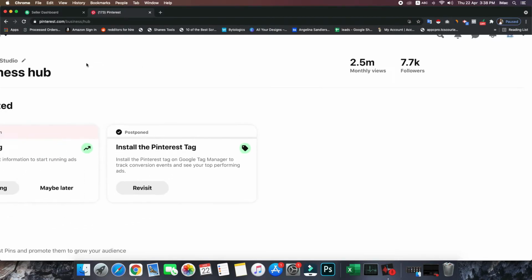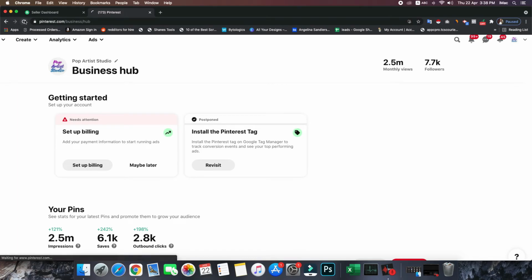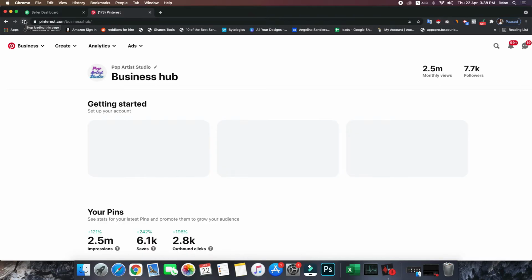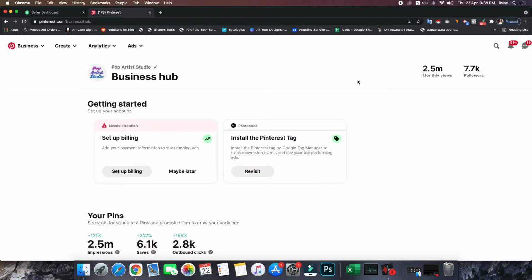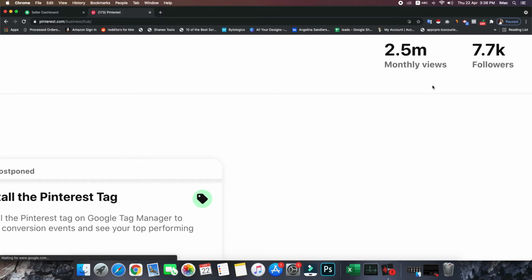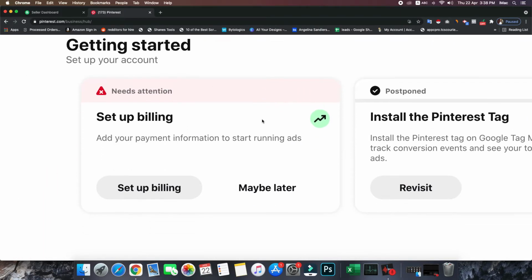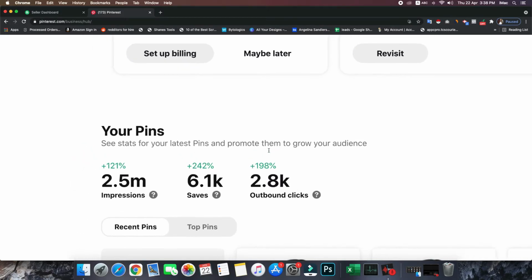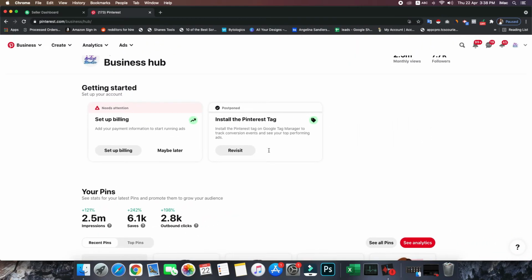Let me refresh it once again and show you that these are actual stats and not screenshots or anything like that. I have just refreshed my screen and you can see 2.5 million monthly views with 7.7k followers, and you can see it over here as well. The percentages are still the same: 2.5 million, 121% growth, 242% growth, and 198% growth. So guys, if you follow my strategies, you will definitely get these results.